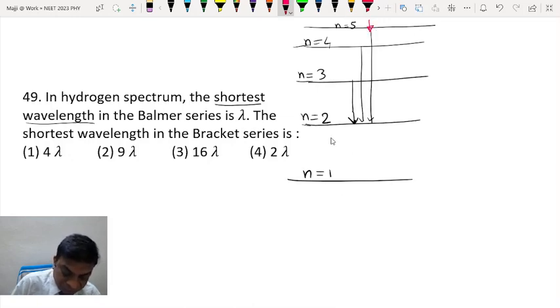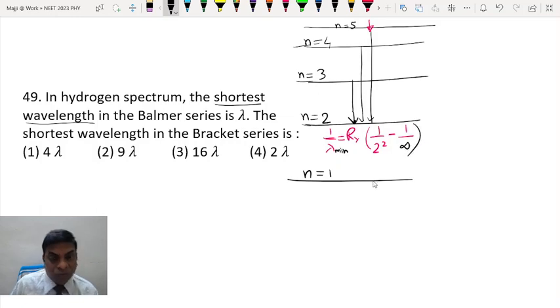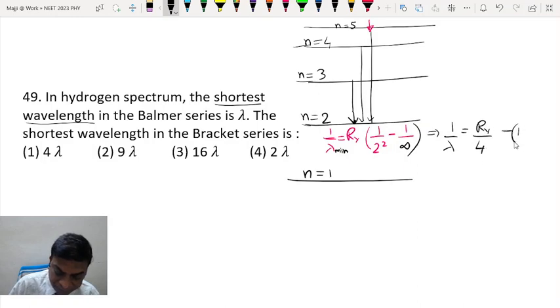For Balmer series, 1 by lambda is equal to Rydberg constant into 1 by 2 square minus 1 by n square, where n can be 3, 4, 5, etc. Since we are interested in minimum, it should be infinity. Infinity square remains infinity. This is given as lambda. So lambda minimum is given as lambda. So you have this first equation.